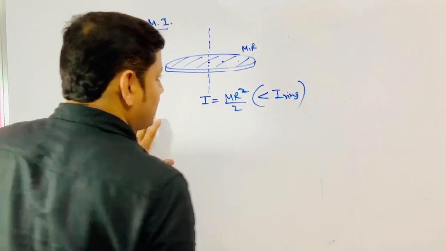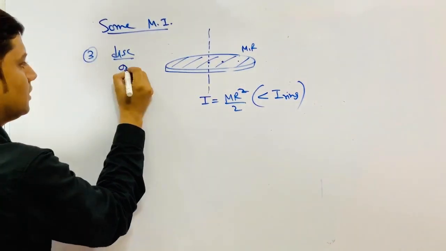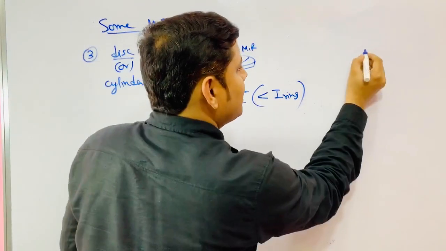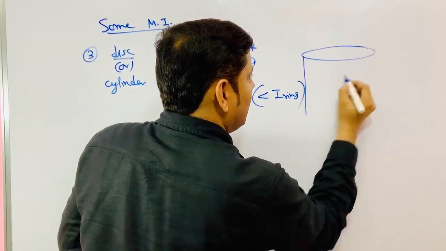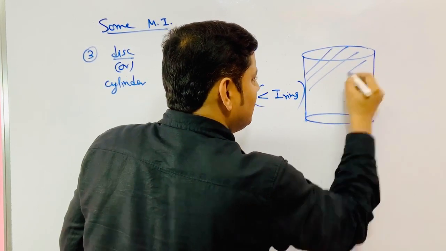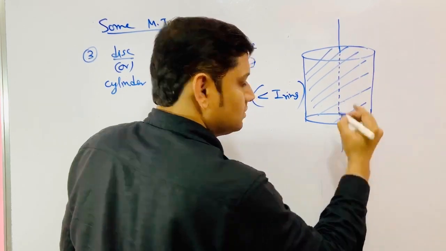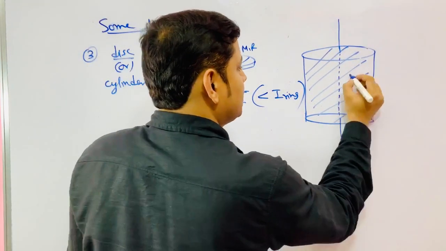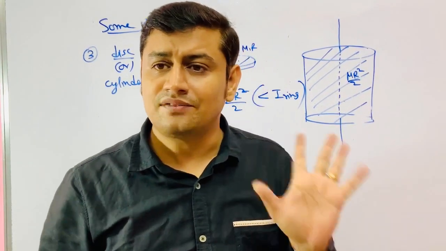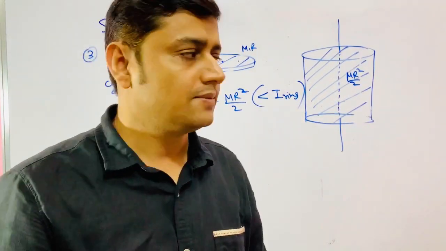So let us see. This is the disk. Pull it down. It becomes a cylinder. Disk or cylinder, again same thing. There is no difference. Any elongation parallel to the axis does not affect moment of inertia. So this is mr square by 2. And identify the axis. Axes are infinite. I am talking about one of the axes that is shown here.